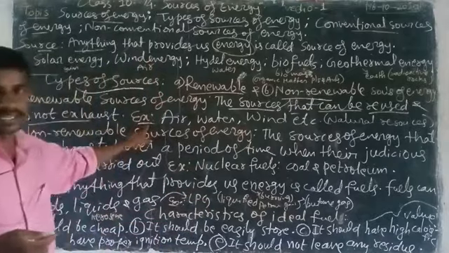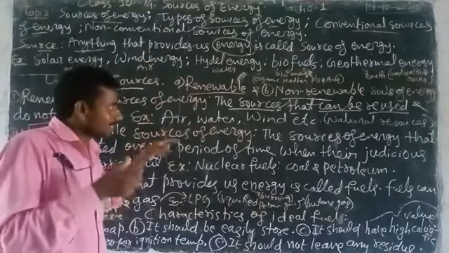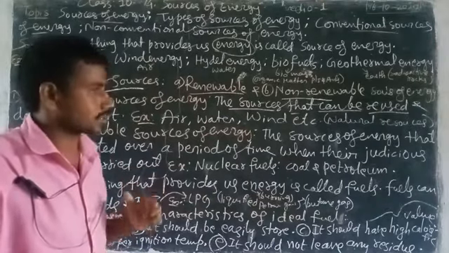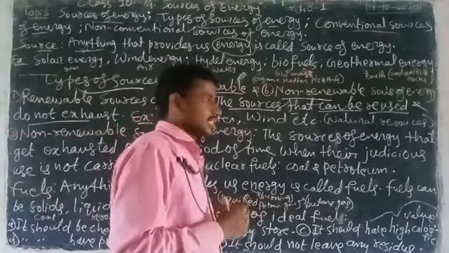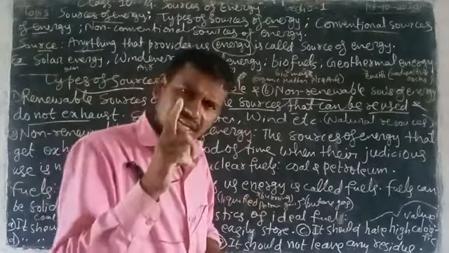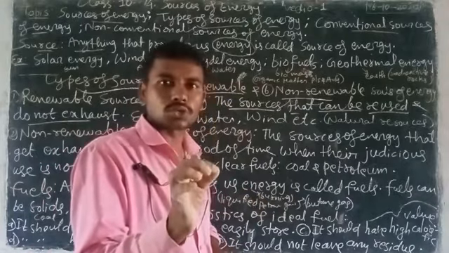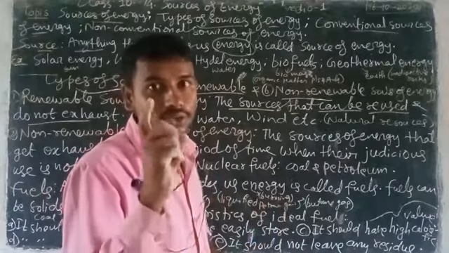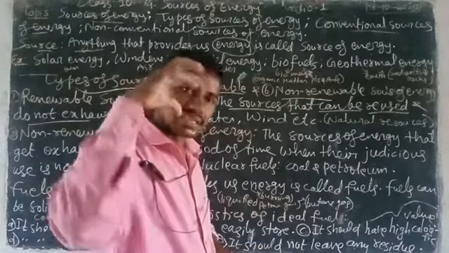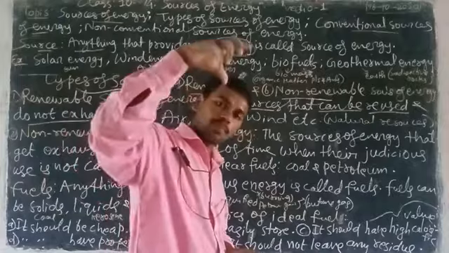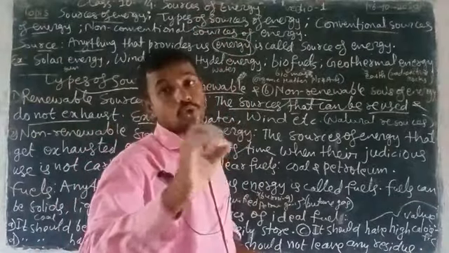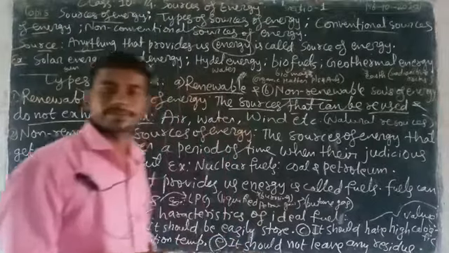Examples I have already written for you: the sun is a renewable source of energy, water is a renewable source, wind is a renewable source. Any source which is reused and does not get exhausted is called a renewable source of energy. Solar energy also.